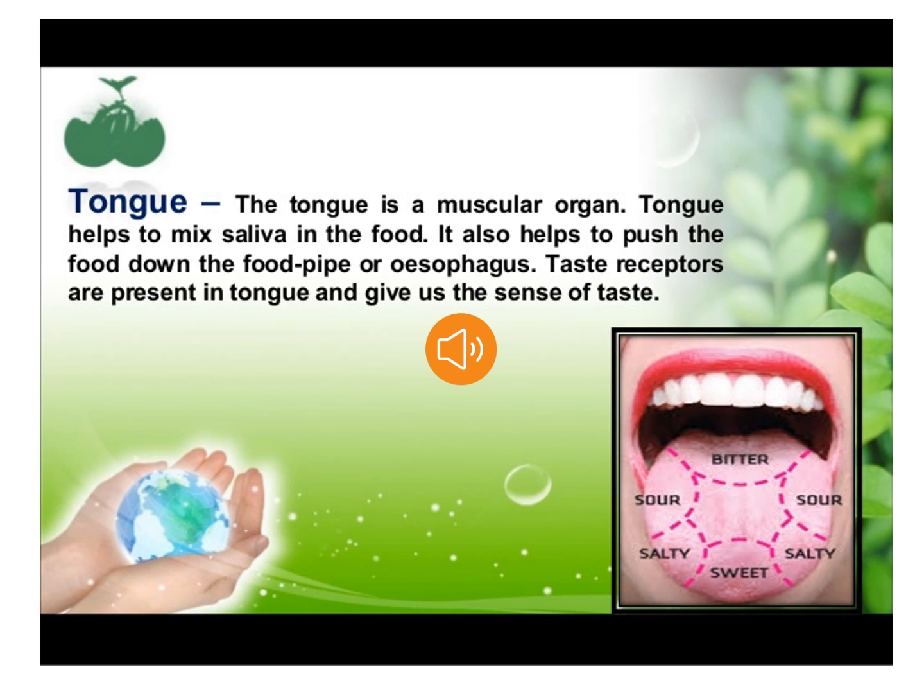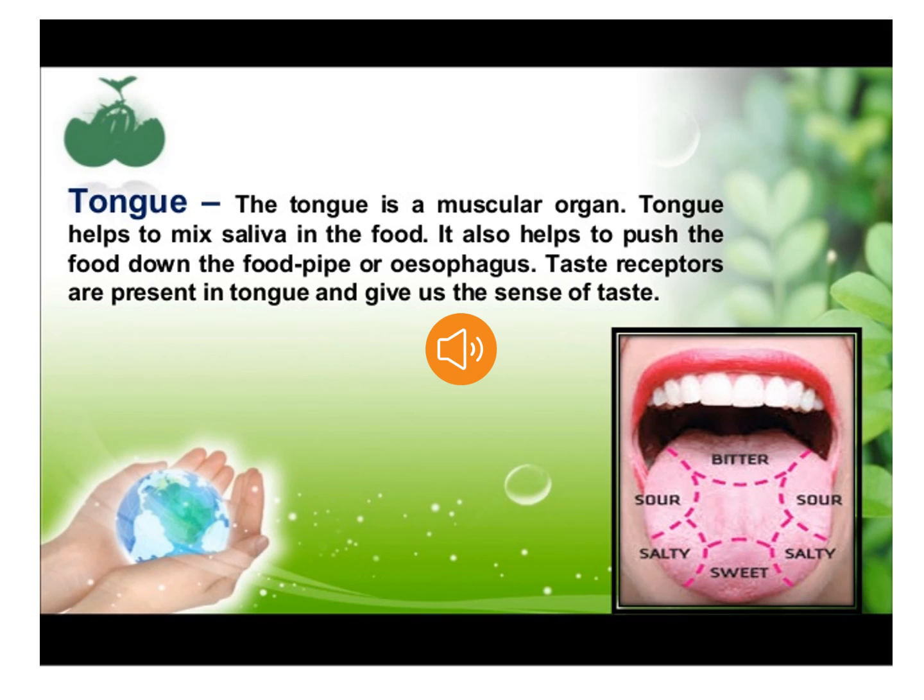Let's talk about the tongue. The tongue is a fleshy muscular organ present in our mouth that is free at the front but attached at the back to the floor of the buccal cavity. Now, the tongue has 2 main functions. First, the tongue helps to mix saliva with the food. Secondly, it helps to detect different kinds of taste through the taste buds and to swallow food.